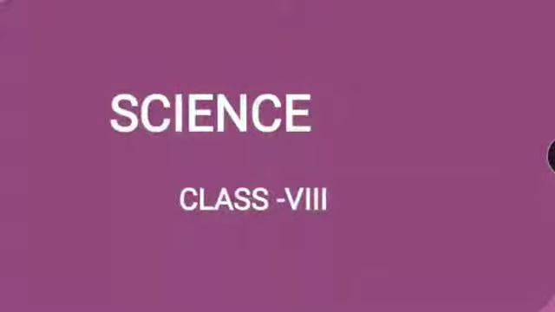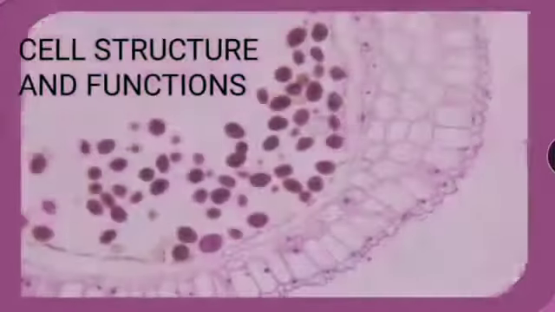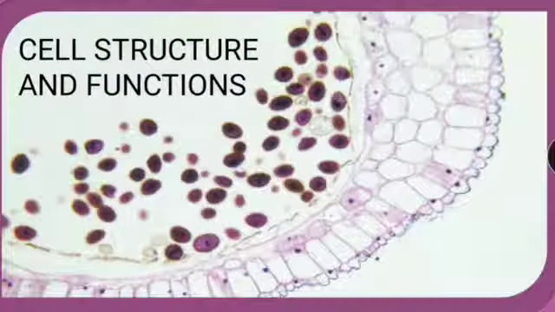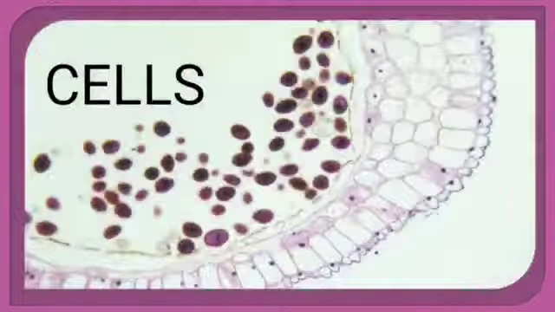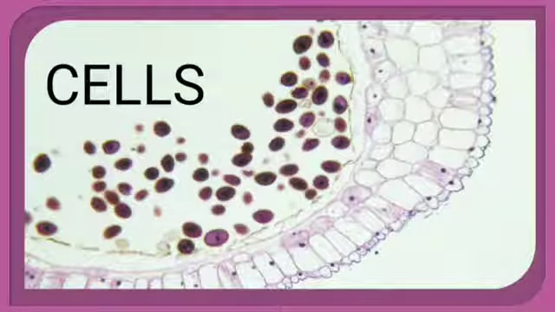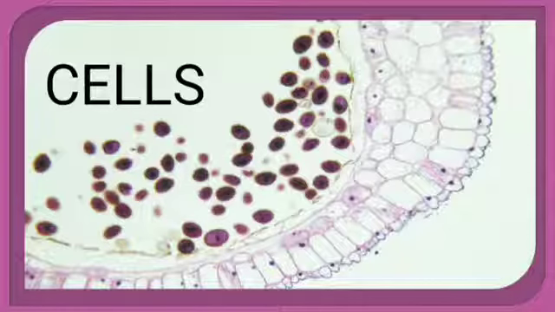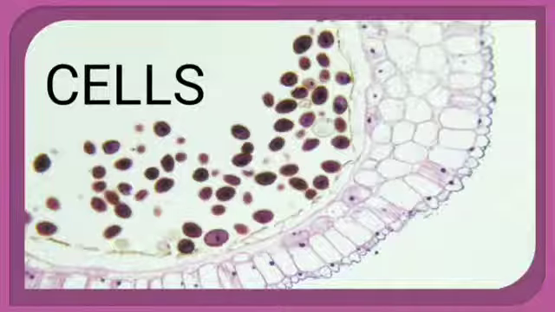Today we will continue chapter 8 of your science book, that is cell structure and functions. In the previous class we learned about the cell and also about the discovery of cells. Students, till now we learned that cells are the basic units of life. All the living things are made up of cells.